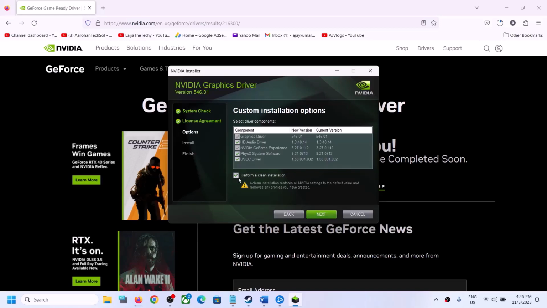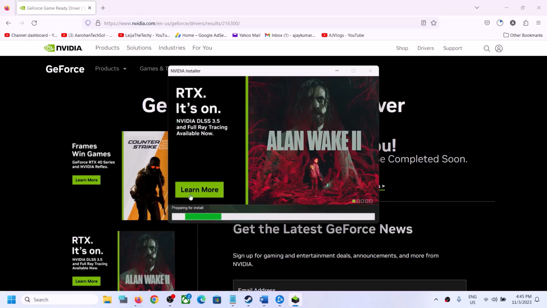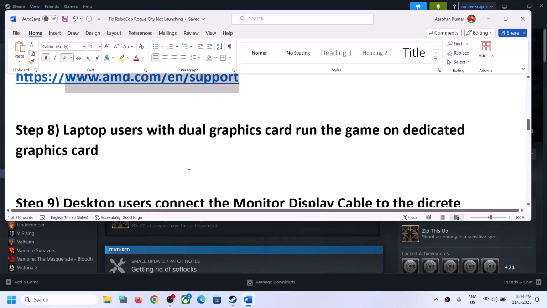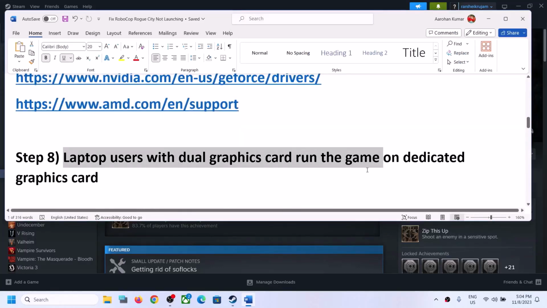Make sure that you put a check on perform a clean installation and then click on next and let the installation complete, and after the installation restart your computer and then launch the game. Now the next step is, now this is for laptop users with dual graphic card. Make sure that you run the game on dedicated graphic card.